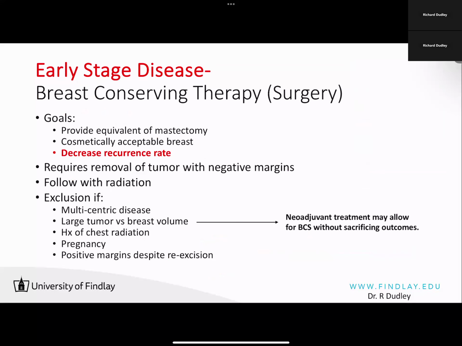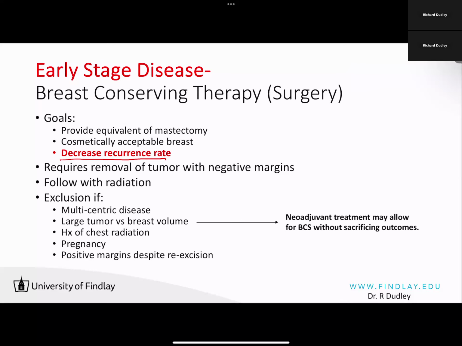Now, as far as the surgical procedure is concerned, again, the goal of a breast conserving approach is to provide the equivalent of mastectomy in terms of outcomes, in terms of survival and recurrence, but at the same time afford the patient a cosmetically acceptable breast. And really what we're trying to do is decrease the rate of recurrence. So we want a surgical removal of the lesion with negative margins.